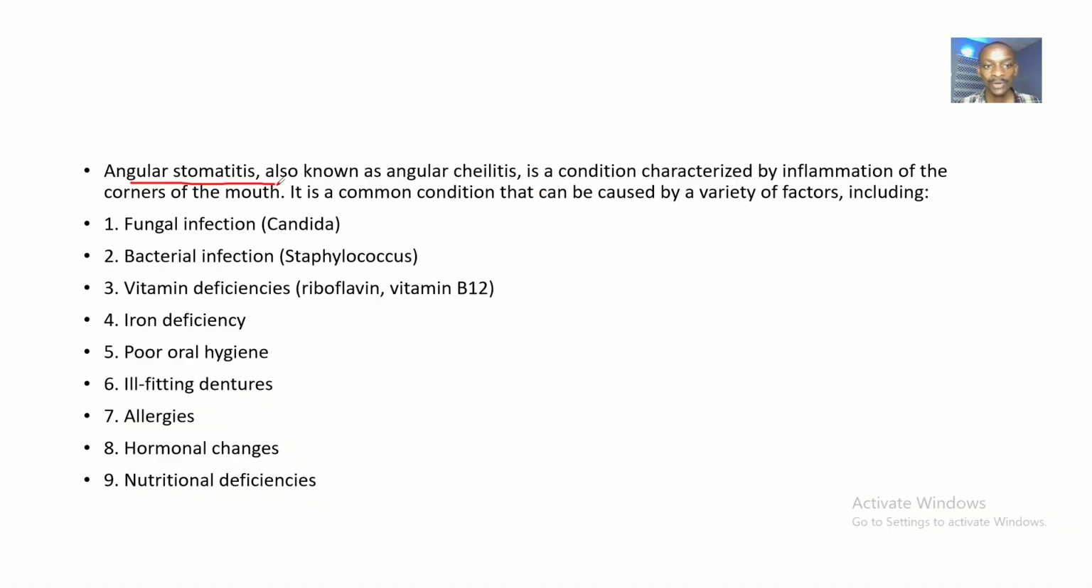So guys, angular stomatitis, also known as what? Angular cheilitis, also known as Cheilosis, is a condition characterized by inflammation of the corners of the mouth. It is a common condition that can be caused by a variety of factors, right? I actually saw this concept when I was reading about iron deficiency anemia, but iron deficiency anemia is just one cause. Do you understand? There are several other causes of angular stomatitis or angular cheilitis. So you can't only attribute it to iron deficiency.